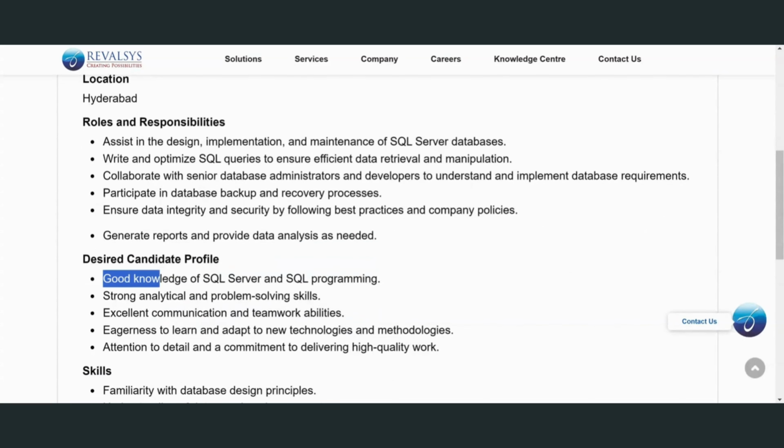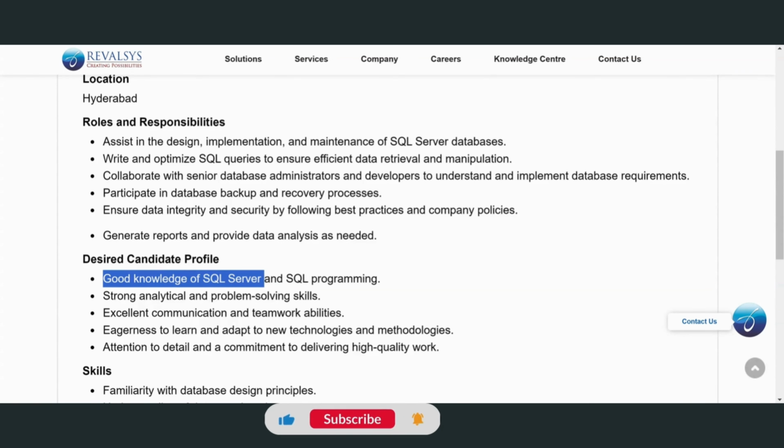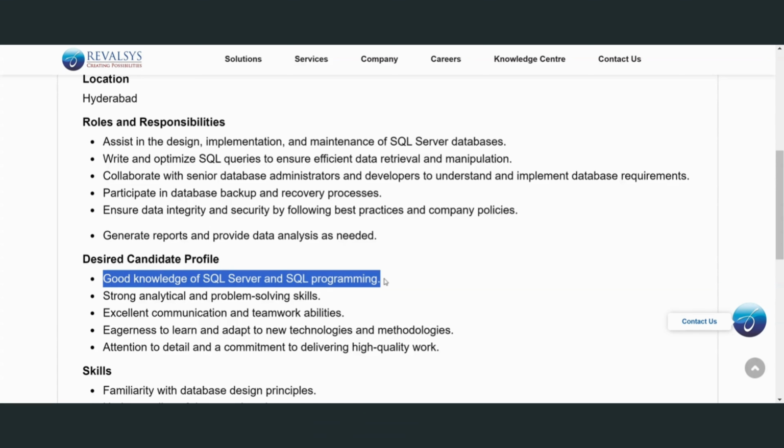Okay, next, coming to the desired candidate profile. First of all is good knowledge of SQL Server. Okay, SQL Server means you can work on any platform like MySQL or Oracle. And SQL programming, if you know PL/SQL, okay, it's the best, it's a good thing for you.